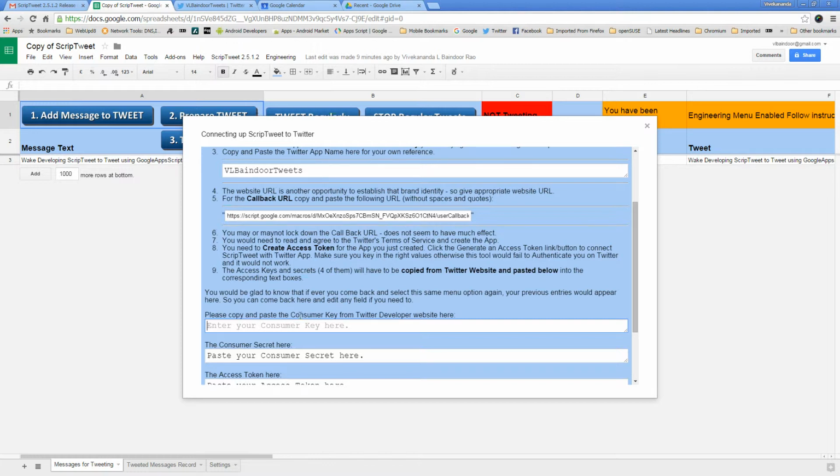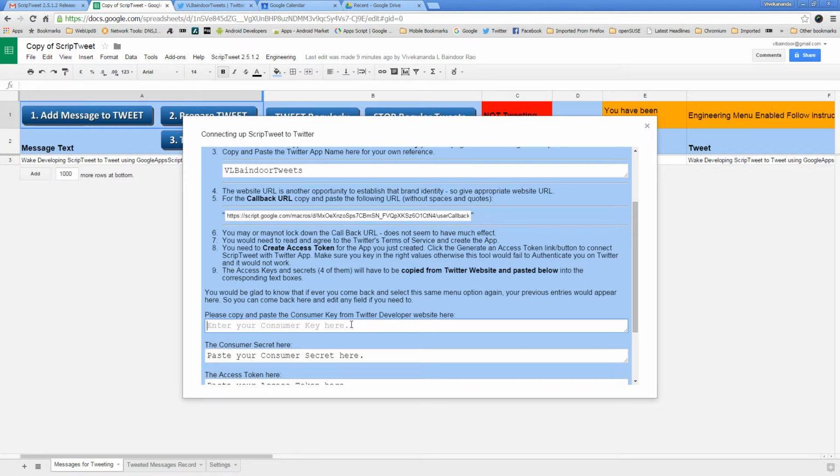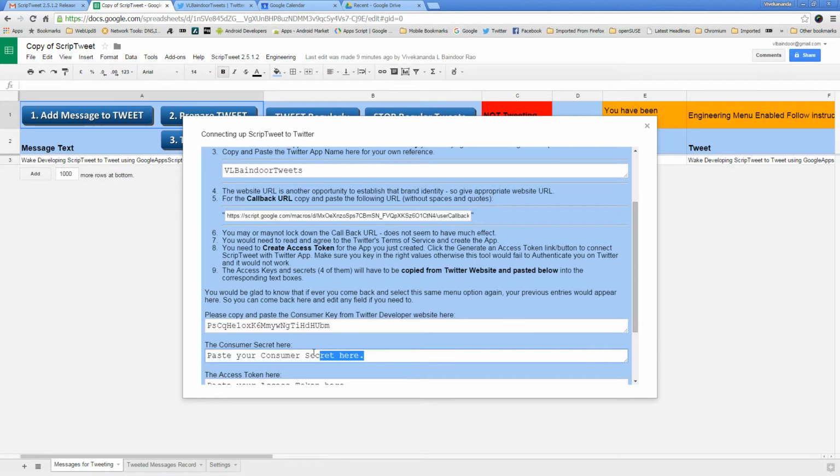Okay, I would need to copy and paste the consumer key, which is this here. Copy that, paste it there. Consumer secret, which is this one. Copy that, paste it here. I need to get rid of extra space, returns, whatever. Okay.